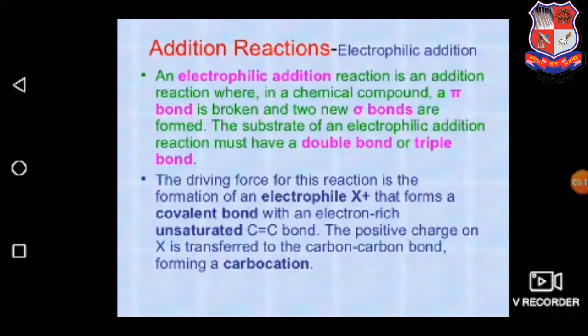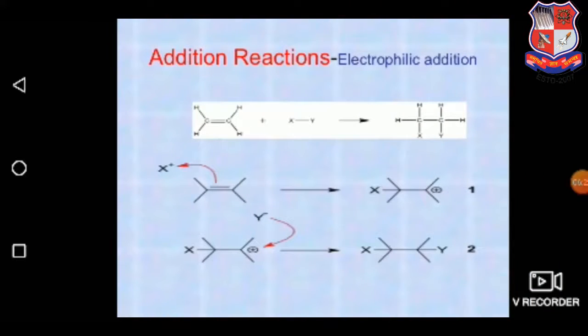Positive charge on X is transferred to the carbon-carbon bond, forming a carbocation. So in this reaction, the formation of a carbocation is mandatory to proceed the reaction. Addition reactions of the electrophilic type involve the general demonstration. Like we can see, the particular reactants involve an XY molecule with a doubly bonded ethene molecule, and that produces the addition of X and Y elements to the double bond of a doubly bonded organic compound.